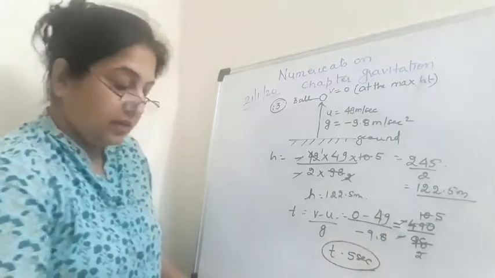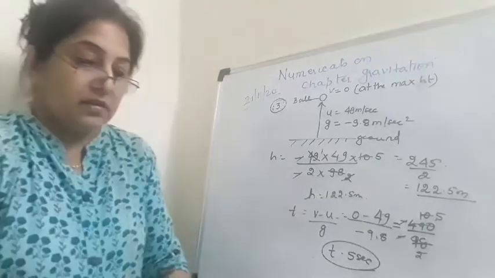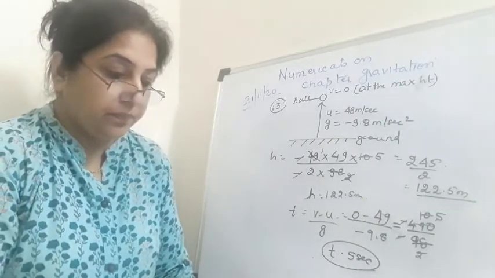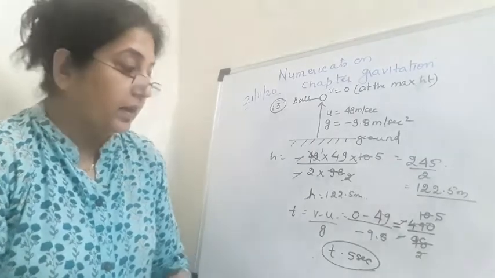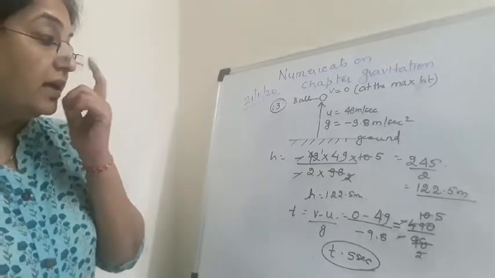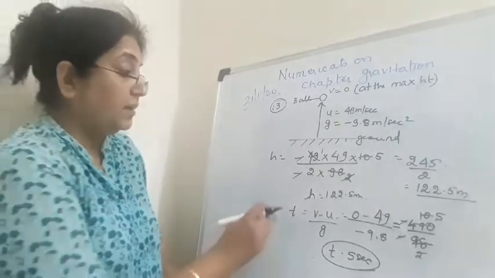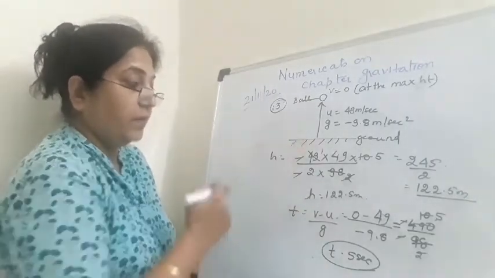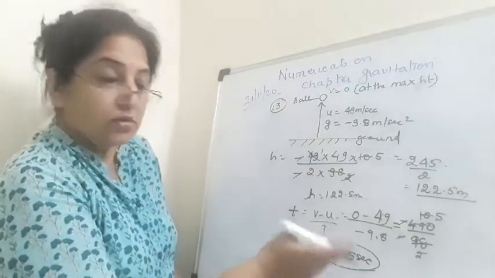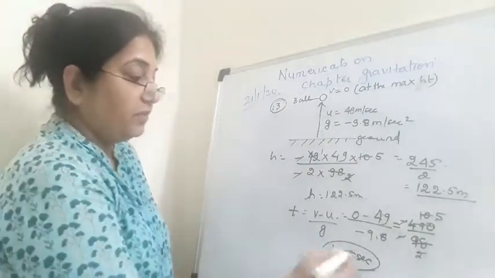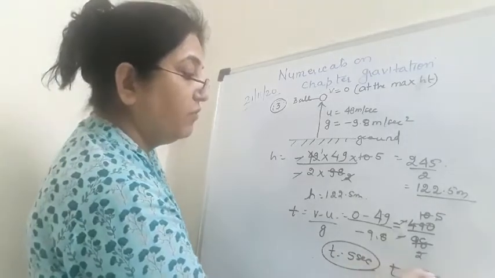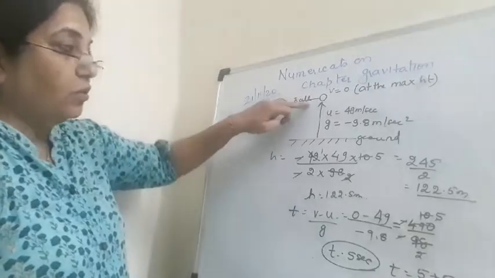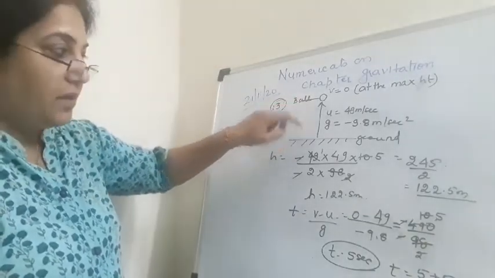You can check the answer in the book. The answers are given over here. Now we know that the time taken by the object to go up is 5 seconds. It is also asking to find the total time. So definitely the total time will be, children, 5 plus 5, which is 10 seconds. The time taken to go up is equal to the time taken to come down.